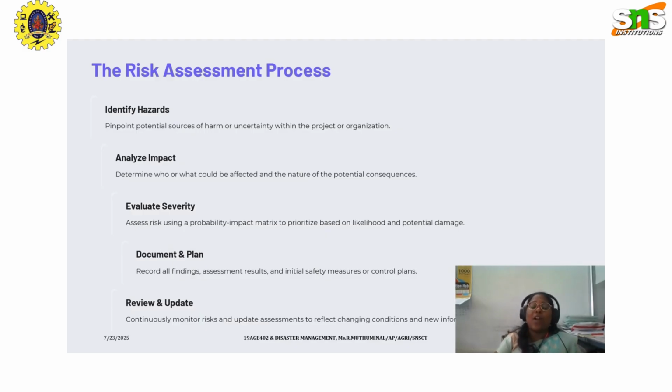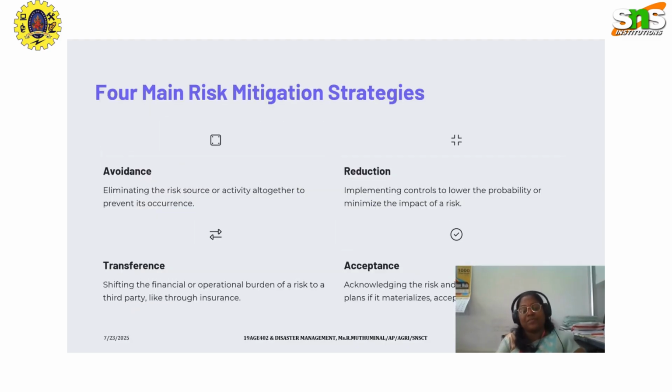In order to do so, initially we have to assess the risk that could happen, and then manage the uncertainty within the project or the organization. Then we also have to analyze who could be affected and the nature of the potential consequences, along with the severity. That is the probability and impact matrix, to prioritize based on likelihood and potential damage. Record all the findings. We have to assess the results and initial safety measures for the control plans. We also have to monitor the risk and update the assessment to reflect changing conditions and new information.